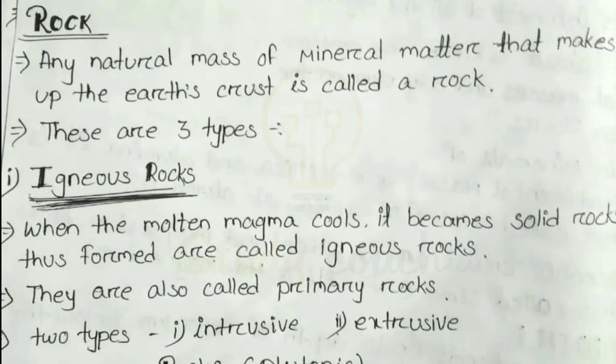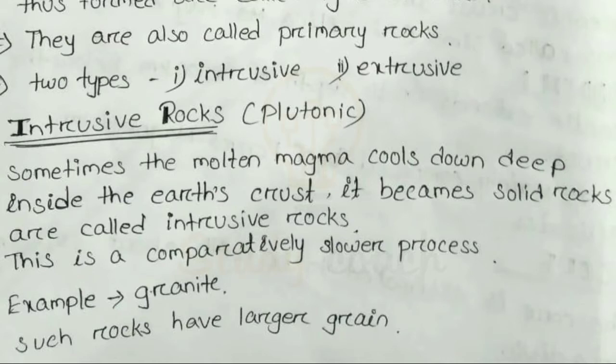Okay, these igneous rocks are also divided into two types. One is intrusive and the other is extrusive. So intrusive rocks, the other name of these rocks is plutonic. Plutonic. Sometimes the molten magma cools down deep inside the earth's crust and becomes solid rock.